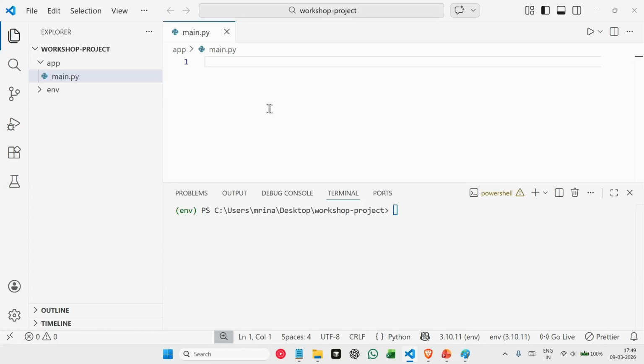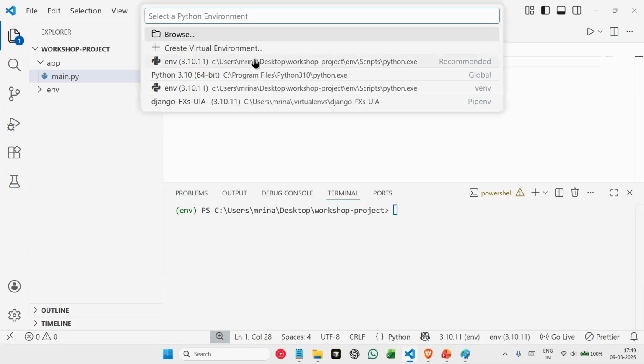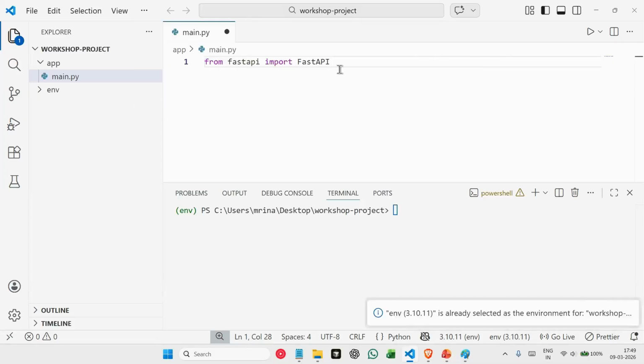Now, for that, first thing we have to do is import our FastAPI library. So we just installed our FastAPI library, right? For importing it, we'll say from fastapi import FastAPI. Now, if you observe here, Python is not giving us hints. That is because we still don't have any environment set up here. So let's select our virtual environment. Let's also try to run this now.